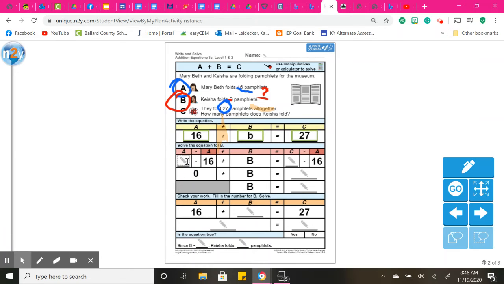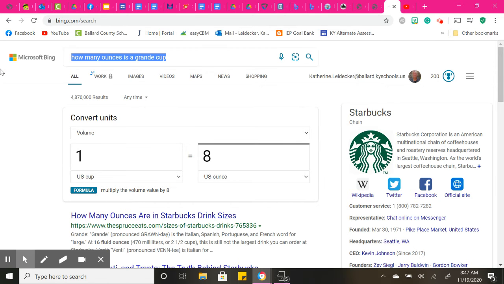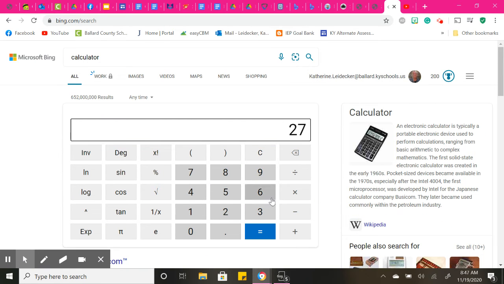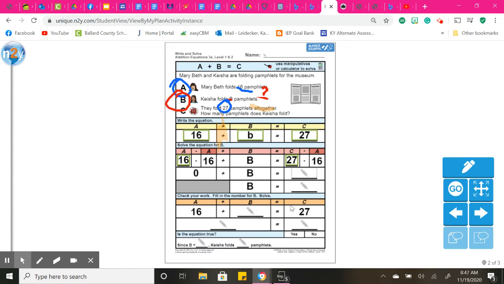Bring down A again, so A is 16. B was unknown. C was 27. So next I'm going to do 27 minus 16. 27 minus 16 equals 11. So my answer is going to be 11. So B equals 11.